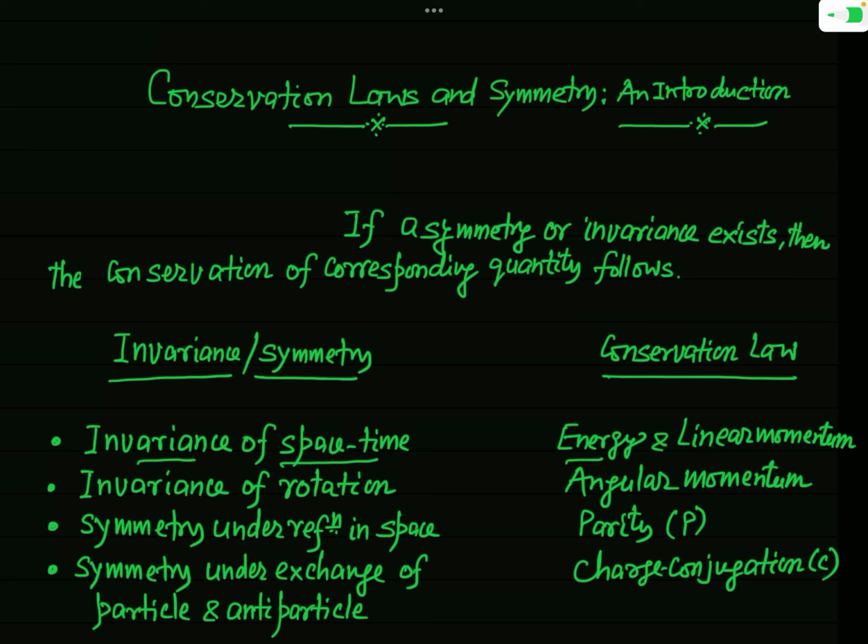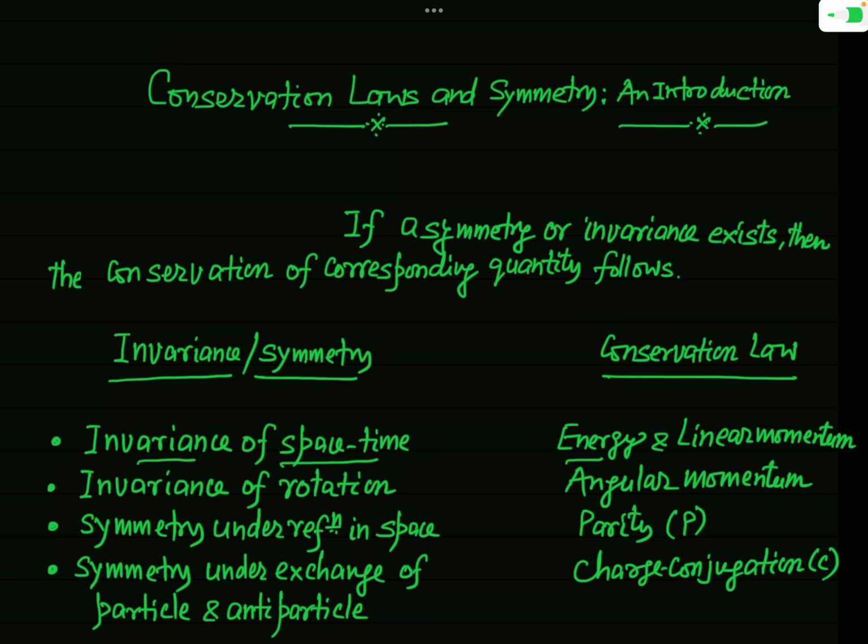When you say space time symmetry, what does it actually mean? Actually, the space time symmetry refers to the symmetries associated with geometrical operations like displacement, rotation, and inversion, that is, reflection at the origin in space and time.